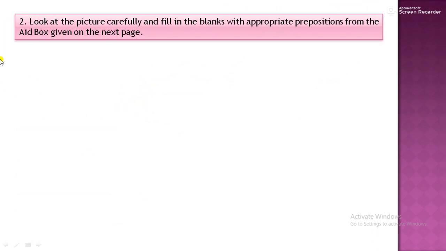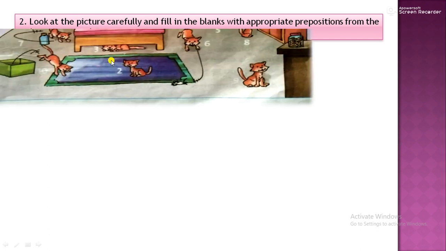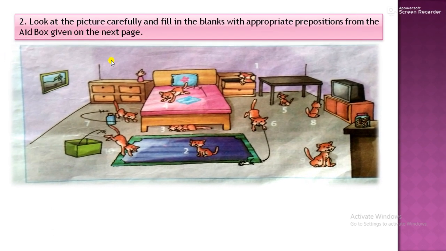Then afterwards, look at the picture carefully and fill in the blanks with appropriate prepositions from the aid box given on the next page. Aid box means help box. Now you are not to do anything, you are just to see the numbering. First, the kitten is sitting inside the drawer.